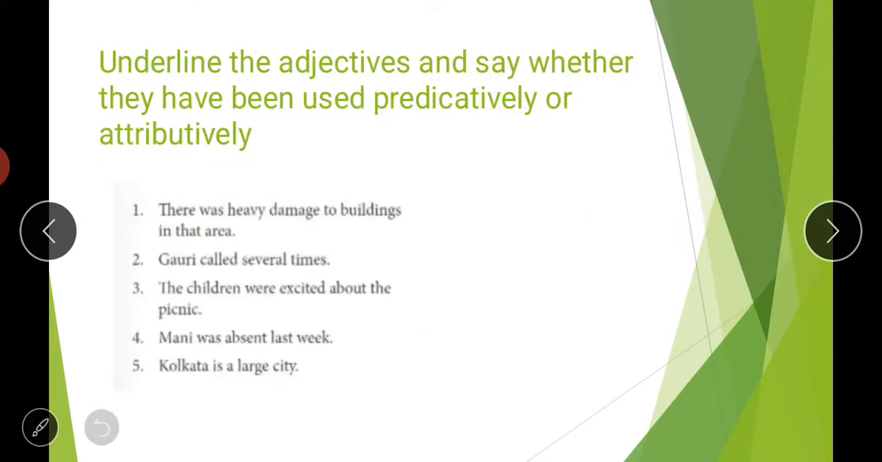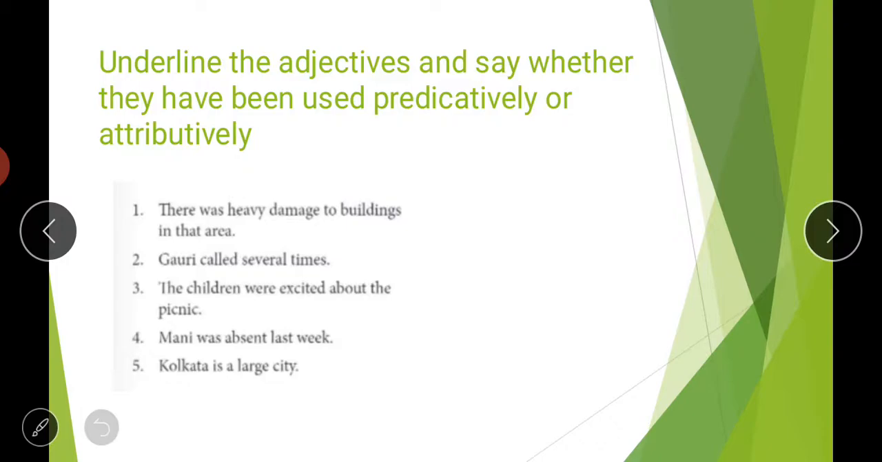Then moving to the next page. Now here, students, there is an exercise based on the differentiation between attributive and predicative adjectives. Underline the adjectives and say whether they have been used predicatively or attributively. So what we have to do in this exercise is, first of all, find the adjective word, then describe whether it is attributive or predicative.